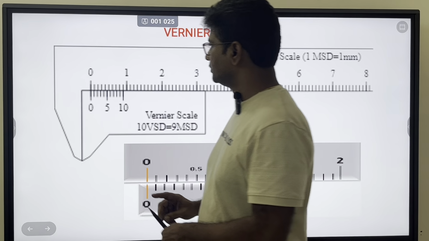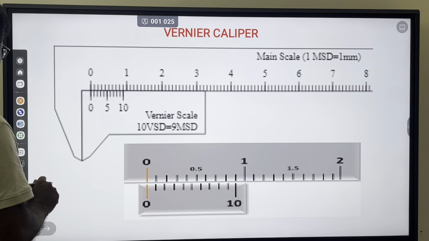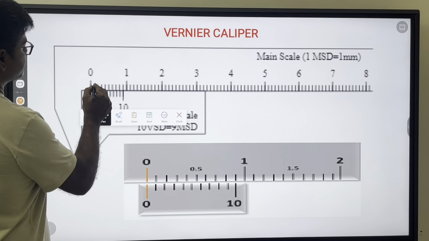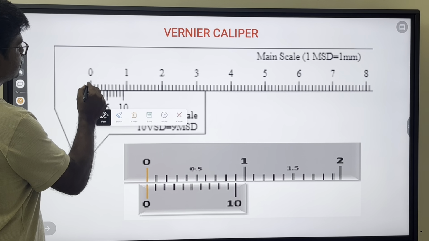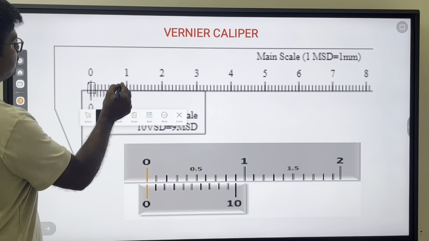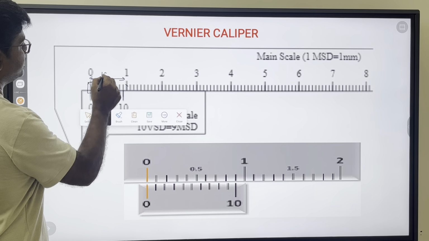This small division here is 1 mm, and from here to here it is 1 centimeter.